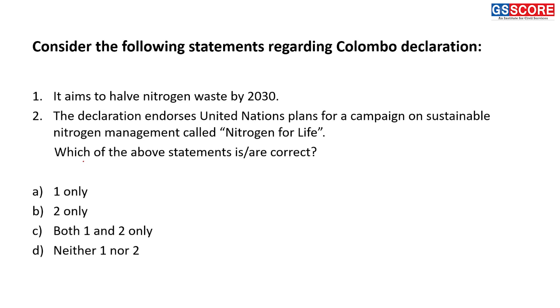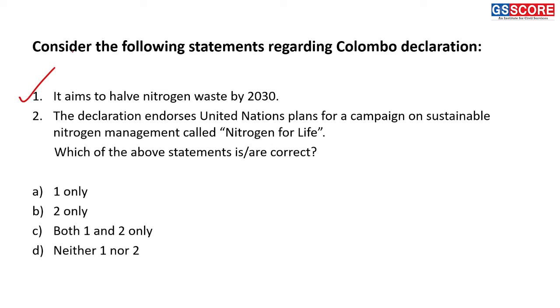Next, consider the following statements regarding Colombo Declaration. So Colombo Declaration is the declaration endorsed by United Nations that plans to ensure that there is sustainable nitrogen management called Nitrogen for Life, right? So in order to manage levels of nitrogen, this particular initiative was launched. Let us consider the statements first. It aims to halve nitrogen waste by 2030, right? So this is one of the important goals of Colombo Declaration. Its aim is to halve nitrogen waste by 2030.